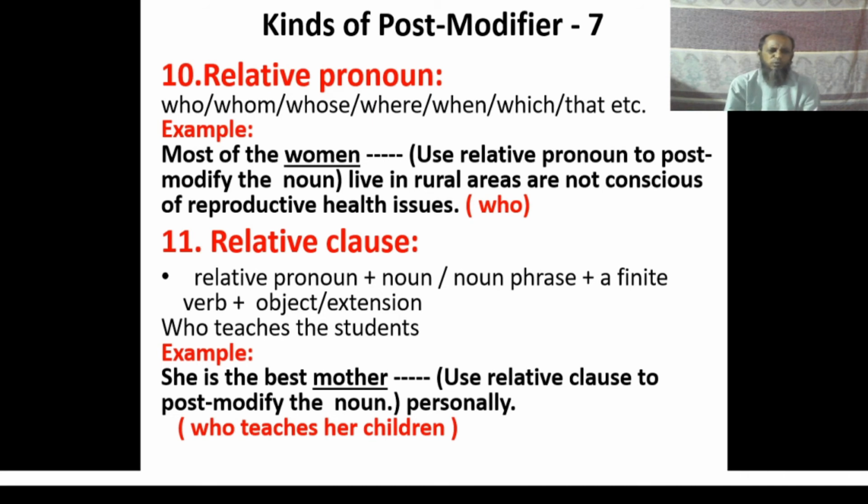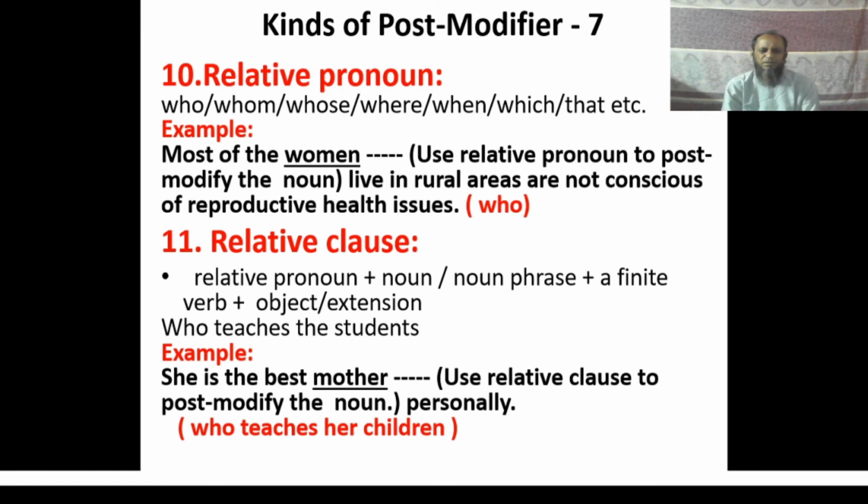Look at the example. Who teaches the students? Here, no noun or pronoun, that is, no subject, has been used to make a relative clause, because the relative pronoun here is who. And you know, after who, no noun or pronoun as subject is used. So look at the example.